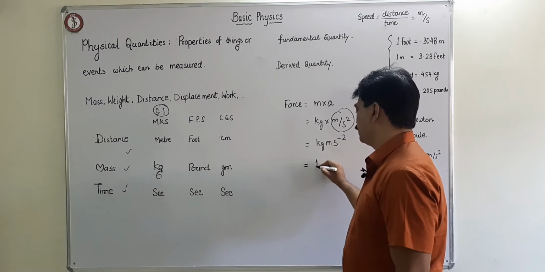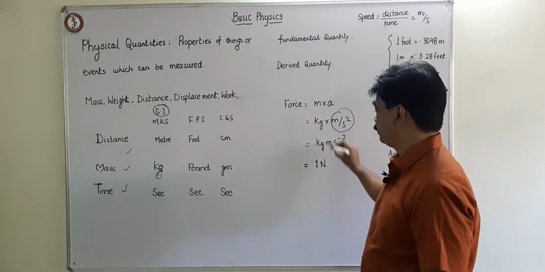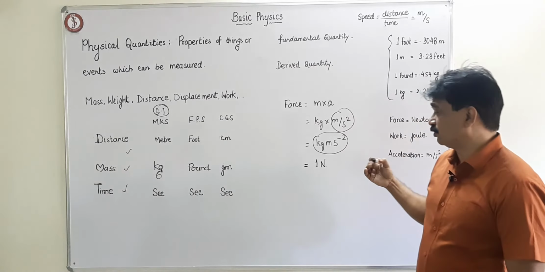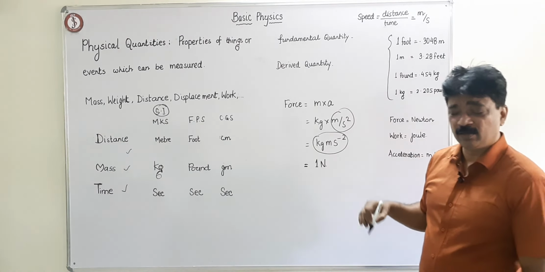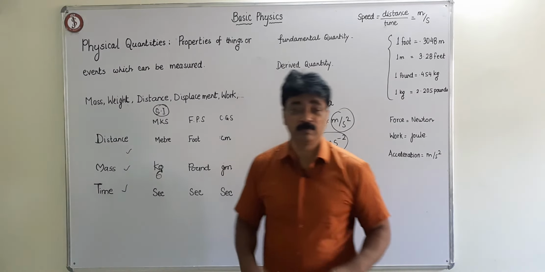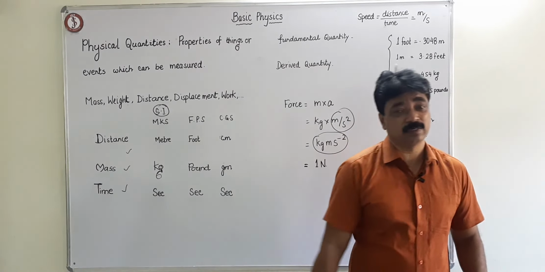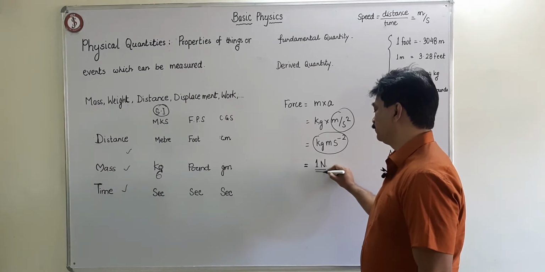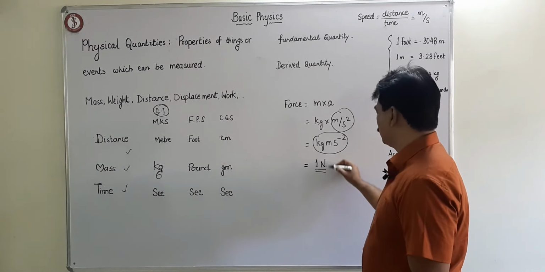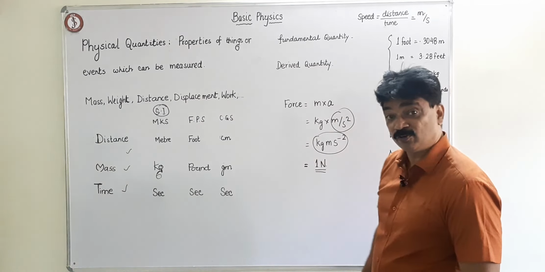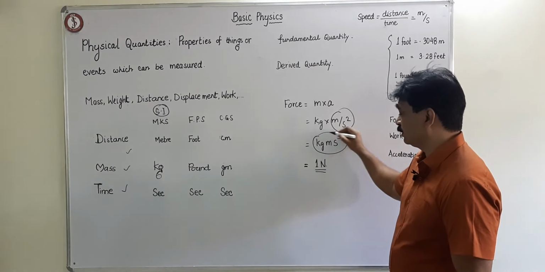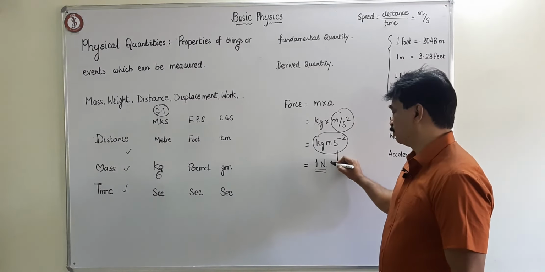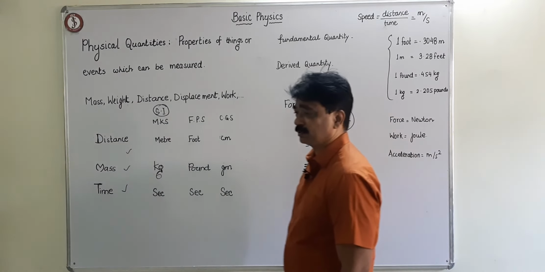So sometimes to cut short we write or give a name to this part. This is totally formula based, you know, relation. Force is equal to 1 kg meter per second square. So if you are telling how much force did you hit me, so I hit you with 10 kg meter per second square. So to make it short, we give it names depending on people who have worked on those units. So Newton, 1 Newton is the, what to say, 1 Newton is the unit for force now, and 1 Newton is the short name for kg meter per second square, or the name given to 1 kg meter per second square.